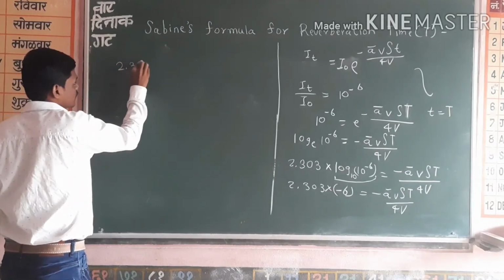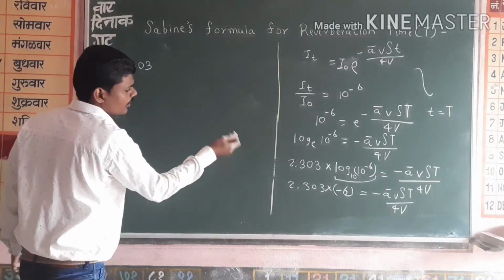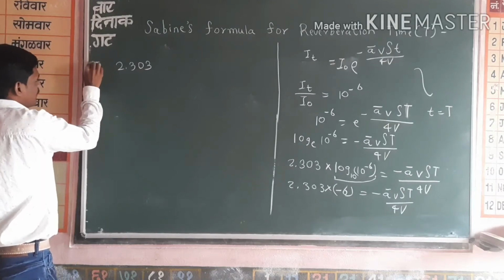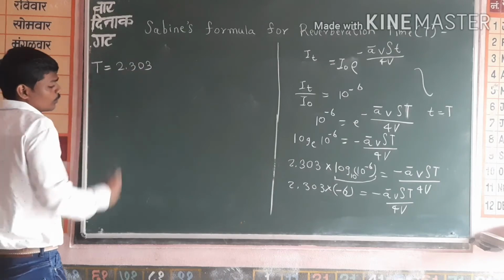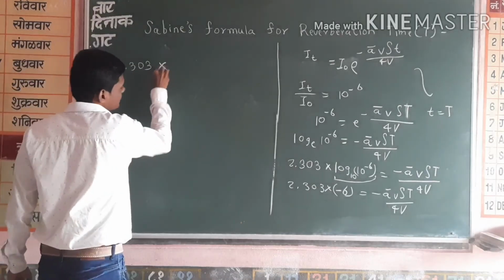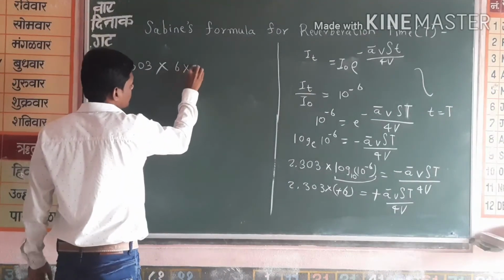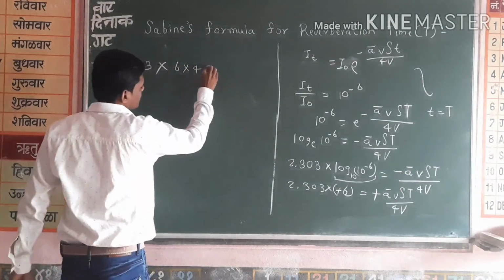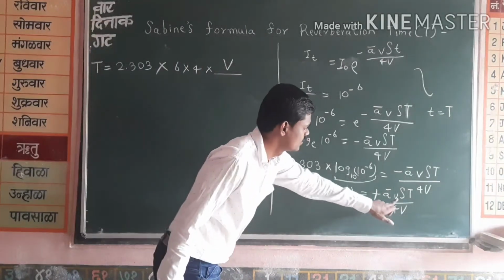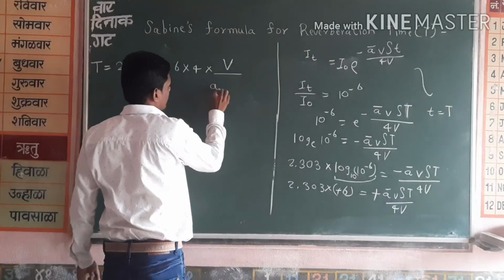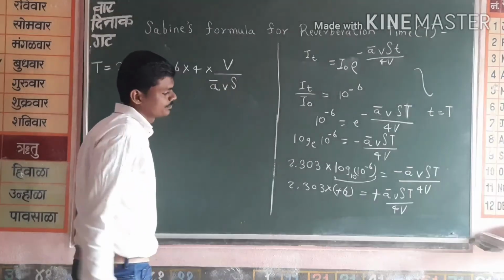I will rearrange that formula. I will rearrange directly. Capital T, we are finding reverberation time, the formula for reverberation time. So capital T is equal to, I will rearrange these terms, so this minus goes, 6 into 4, then into V by capital V, that is lower one, this is small v, A bar and small v capital S.